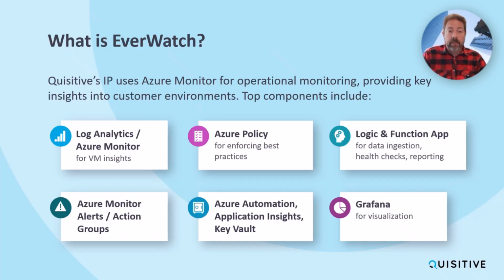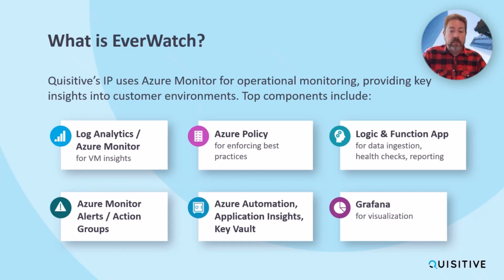We use Azure Monitor and VM Insights to be able to take a look at what's occurring within your virtual machines, as an example, and Azure Monitor to be able to generate alerts. Use Azure Policy to be able to enforce best practices, to be able to push out things like, these are the types of resources that we're going to monitor. Here's the data that we're going to collect that's going to write into Log Analytics and the rest. We use Logic Apps and Function Apps to be able to do a series of different automations for us. And we also use within Azure Monitor things like action groups.